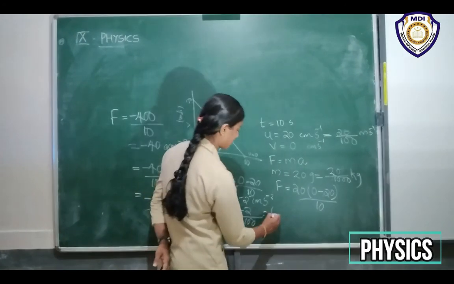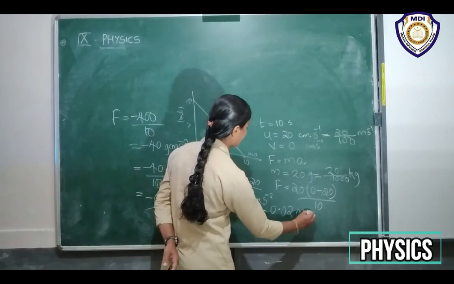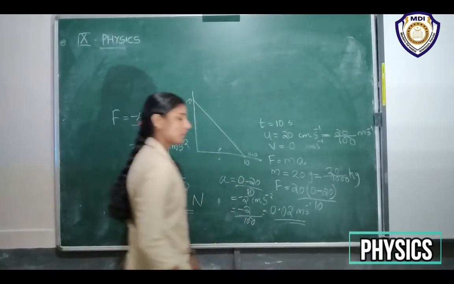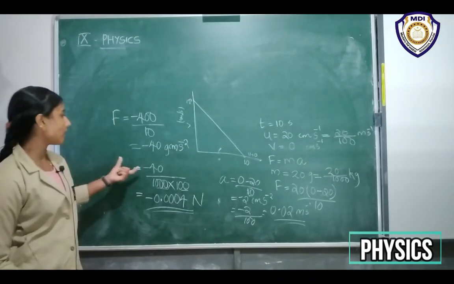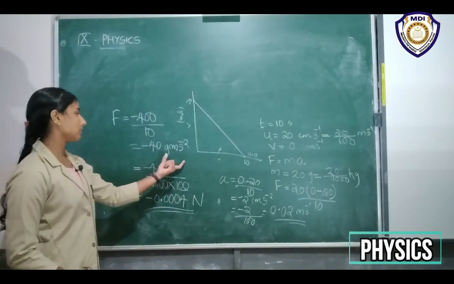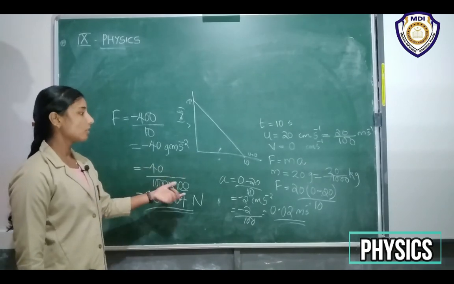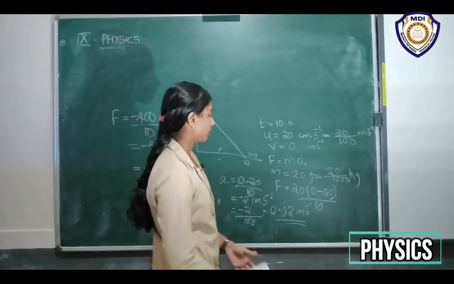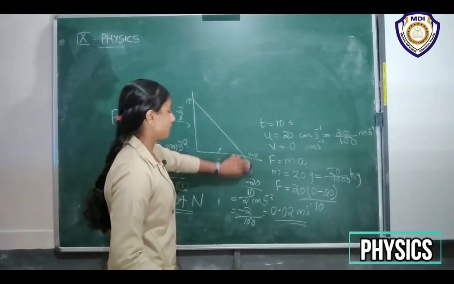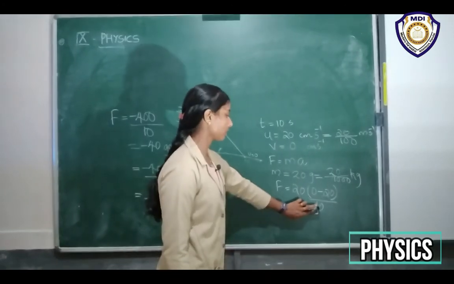So you will get 0.02 meter per second square. Okay. So if you find it difficult to convert the units at the end, you can convert from the beginning also. Okay. Whatever you feel is easy, you can do like that.